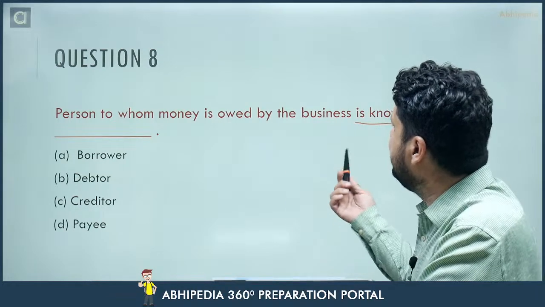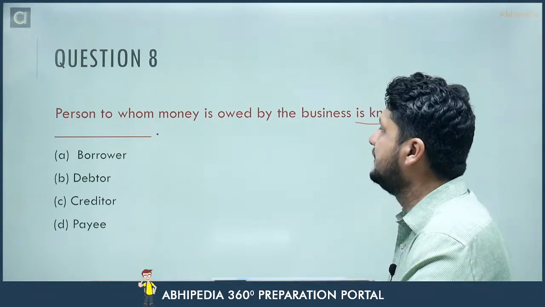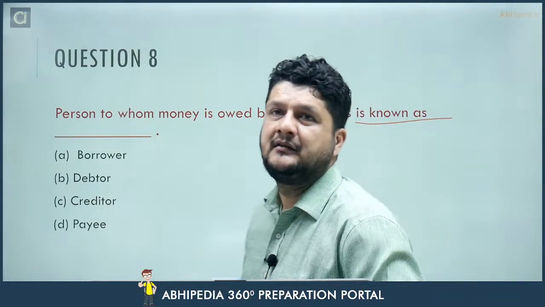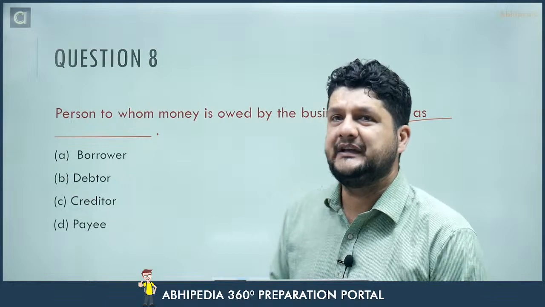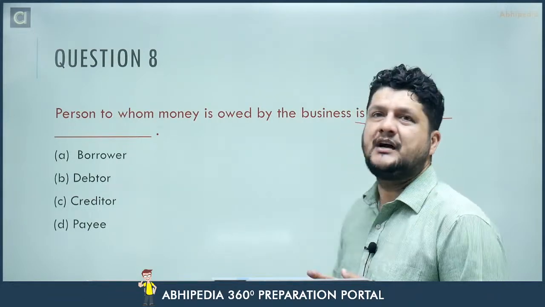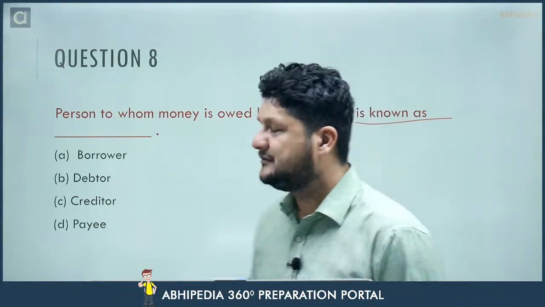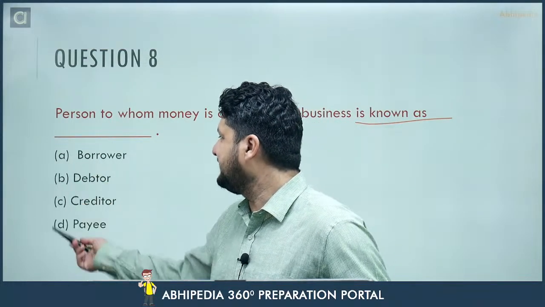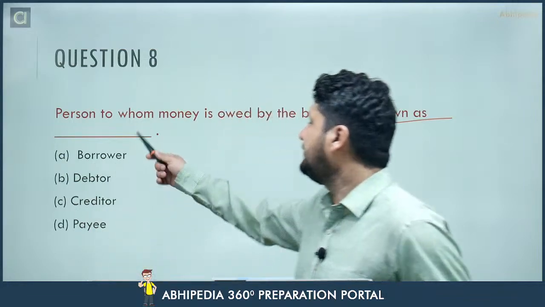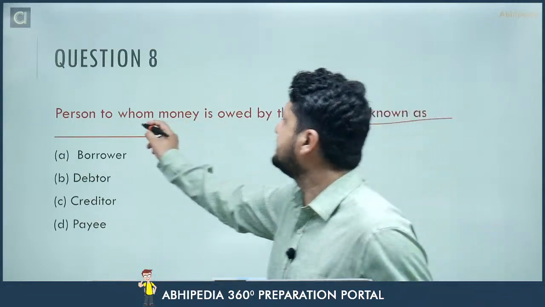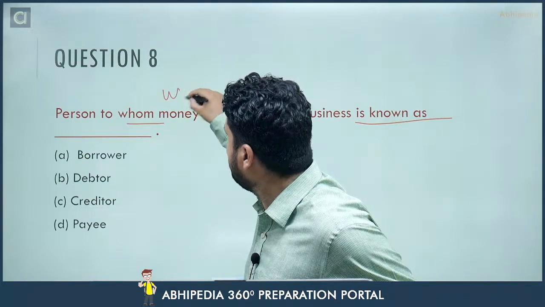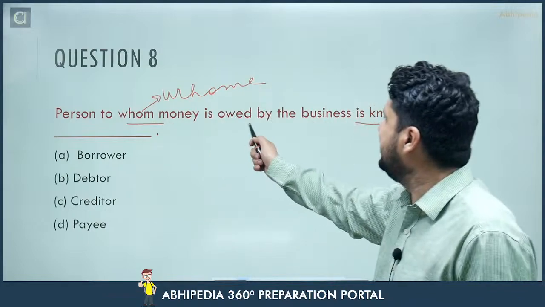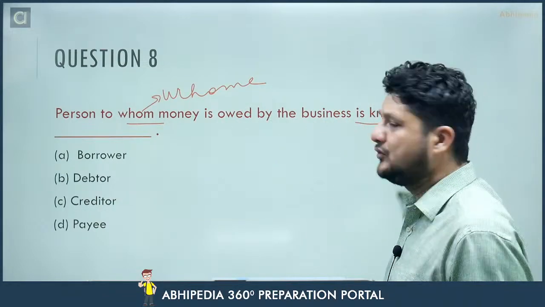Sonali says B, debtor. Gitanjali says B, debtor. Others also. A, B, C, D. Read them carefully. A person to whom, the word is whom, money is owed by the business is known as.